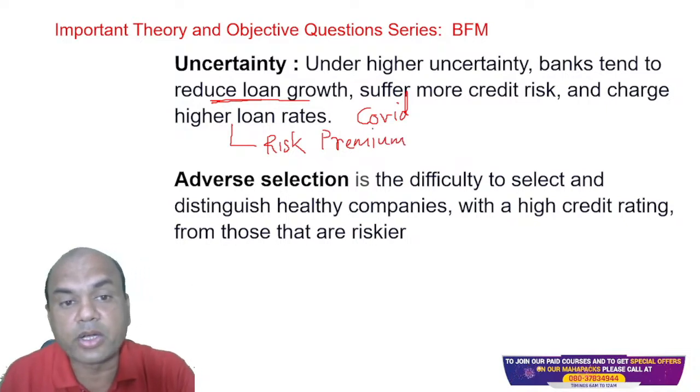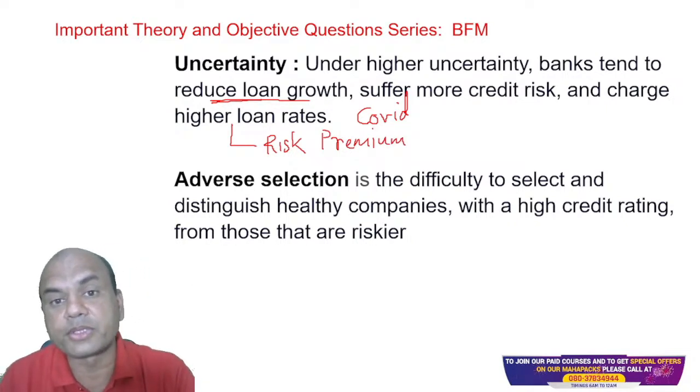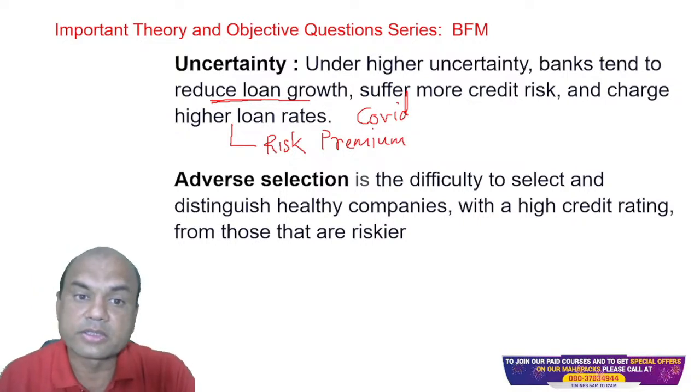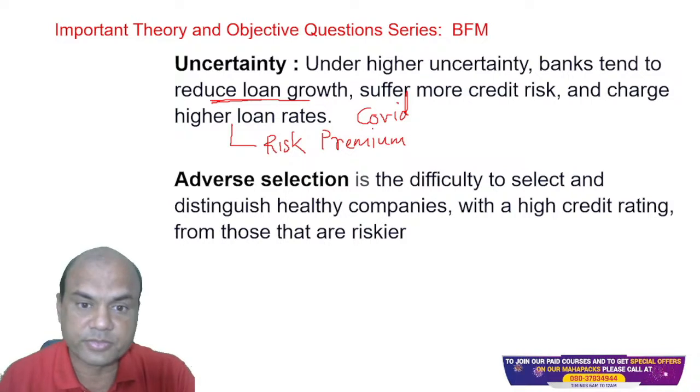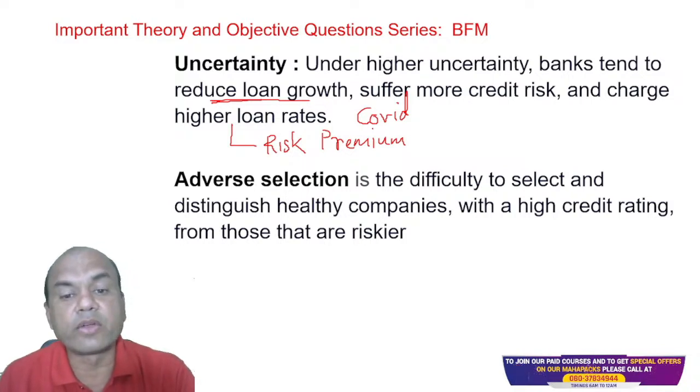So this is an important term under uncertainty. What happens to the banks during the uncertainty period? They reduce the loan growth. Second, they suffer more credit risk, higher credit risk, and charge a higher rate of interest. Got it?